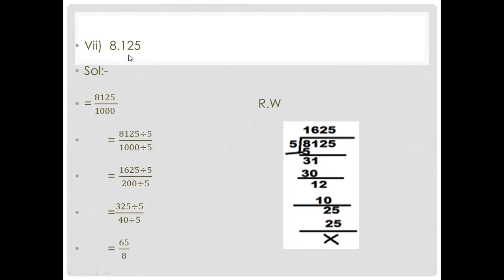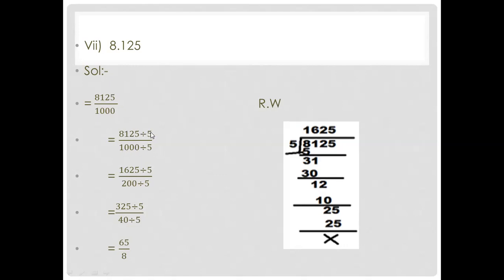So according to the question, you will convert it into the form of a fraction. This is the easiest way to convert it into fraction form. When you convert into fraction form, after that you simplify it. How will you simplify? You will check the numerator and the denominator, and you will divide them with the same table. Look, we divide the numerator with 5 and the denominator with 5.